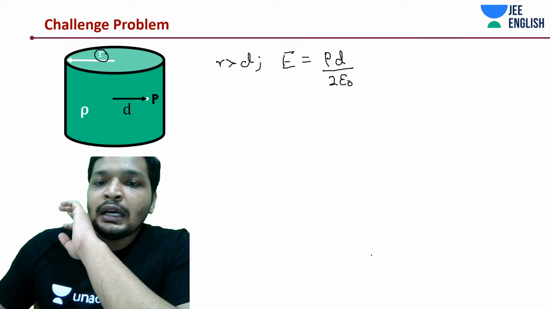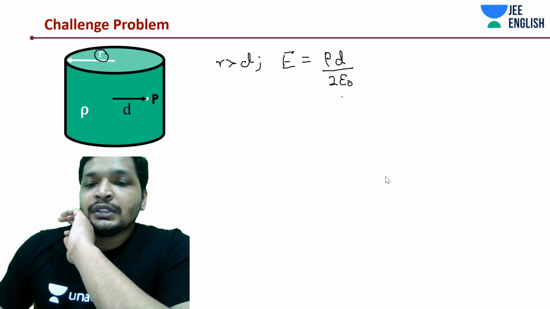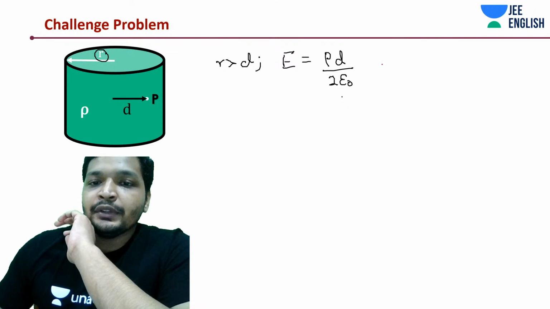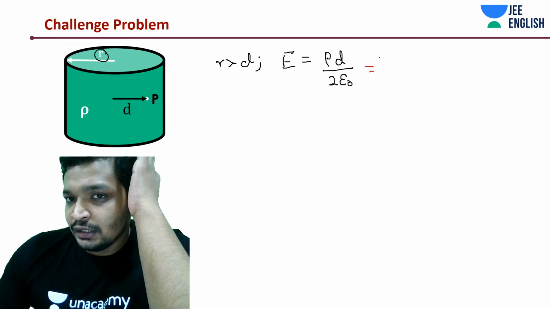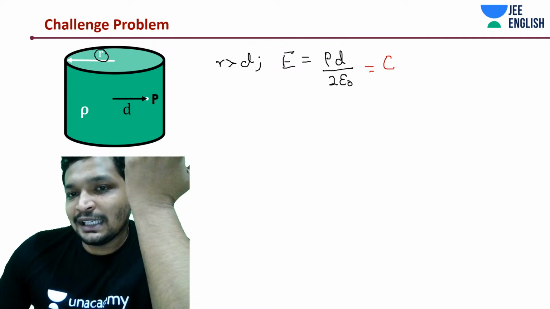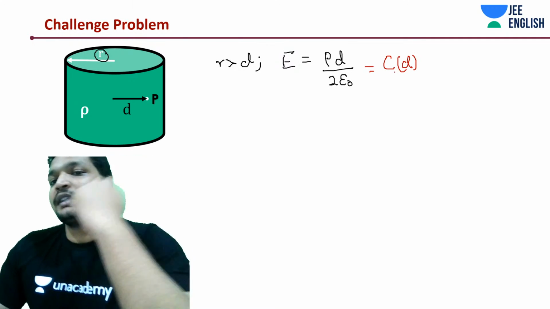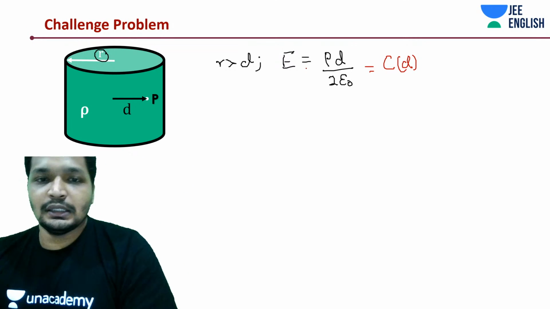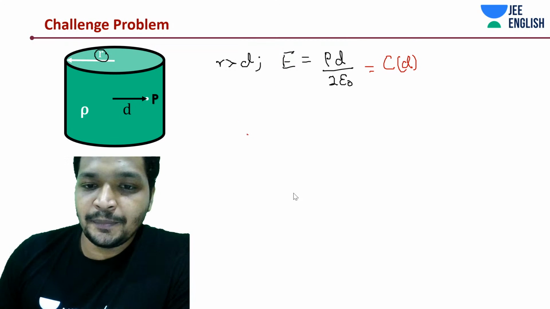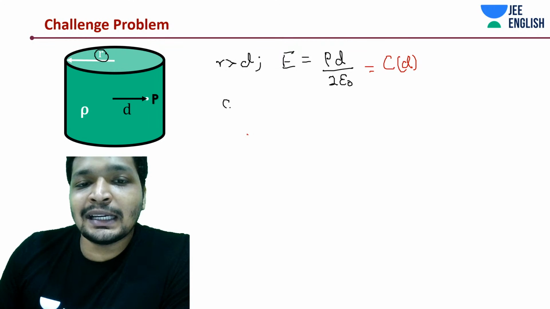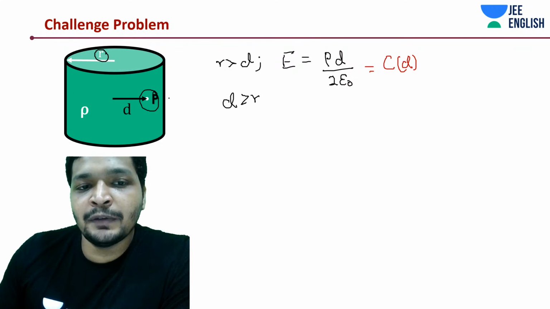I'm going to say that this is just a constant, something like C into D. Y is equal to x graph, isn't it? Yes. Next, we have D greater than R, the point lying outside the cylinder.